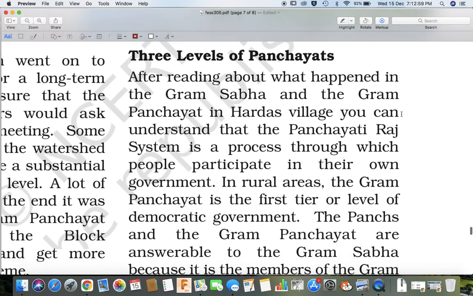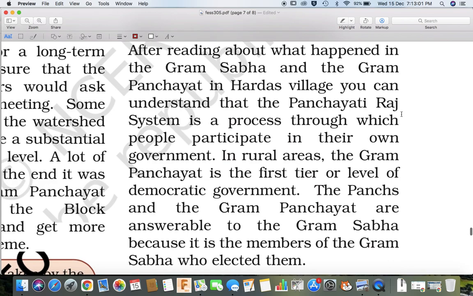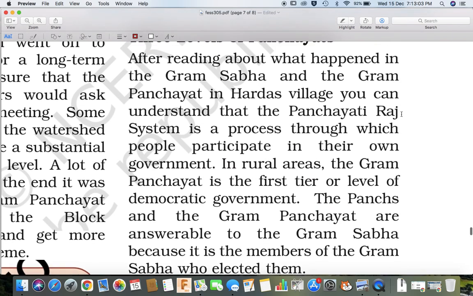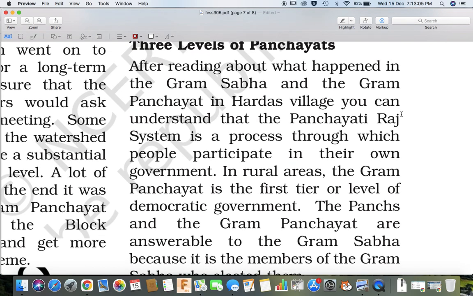Three levels of panchayats. After reading about what happened in the Gram Sabha and the Gram Panchayat in the Hardas village, you can understand the Panchayati Raj system is a process through which people can participate in their own government.